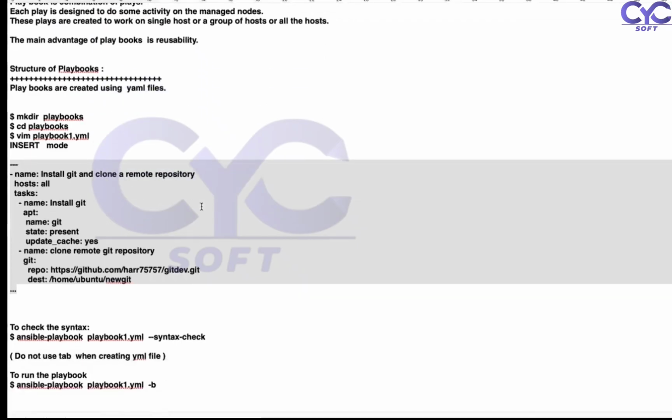Now, how can you execute the code? That's very, very important. For this, we go with the ansible-playbook playbook1.yaml file. We are working on the syntax check. First we check whether your playbook is working or not. Then we can see -b, which stands for highly privileged. We are working on multiple services.